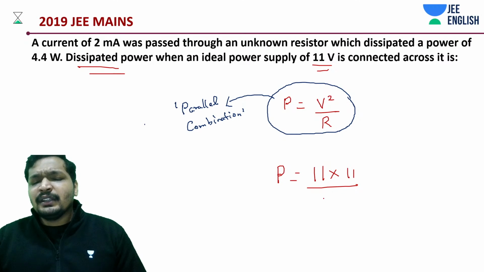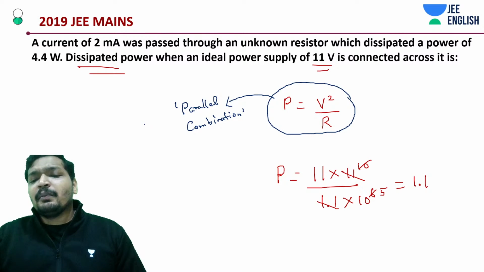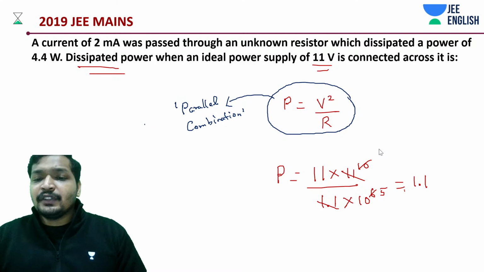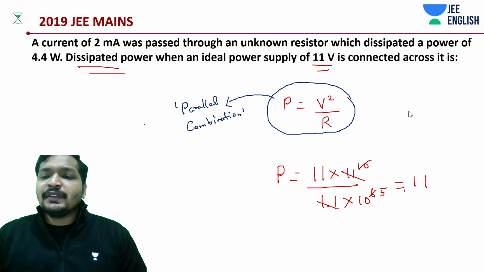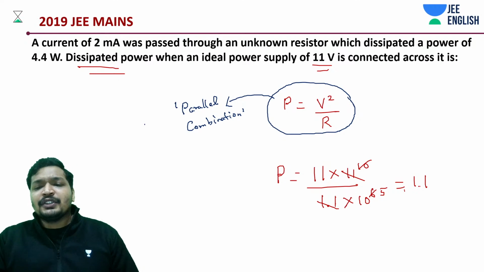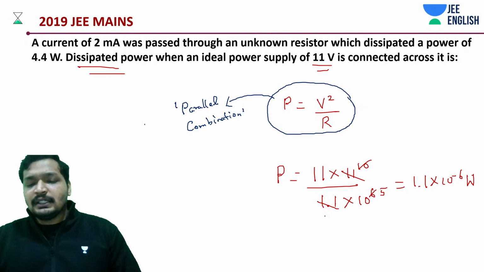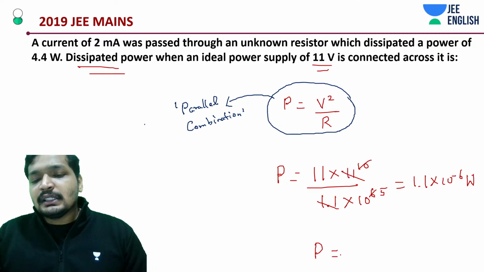Be something 1.1 something, isn't it? To 10 to the power plus 6. So this would be a 10, this would be like a 5, so it would be like 1.1, 11 into 10 to the power minus 5. Let's keep it as 11 into 10 to the power minus 5. I'm thinking it might be something like 1.1 into 10 to the power minus 6. I'm not sure. Let me just have a look at this. Maybe they'll be giving you decimal, they'll be considering this part. Anyway, the power is how much.